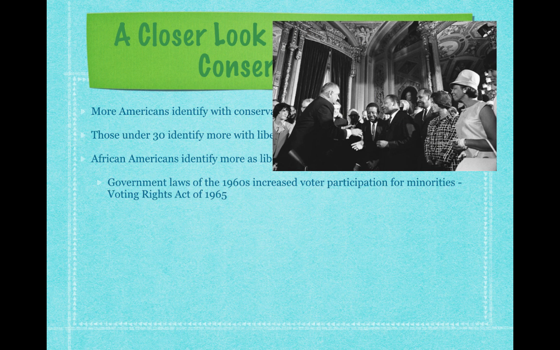And part of this reason is because government laws of the 1960s increased voter participation for minorities. And you can look at the Voting Rights Act of 1965 signed by LBJ, and here's Martin Luther King Jr. LBJ as this liberal president, a Democratic president, really helped entrench even further the idea that African Americans identify with the Democratic Party. Women also tend to be more liberal than men.